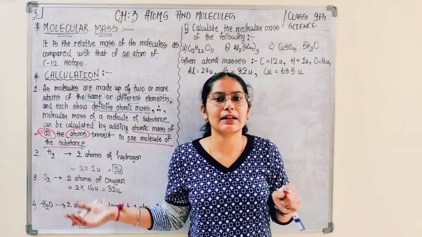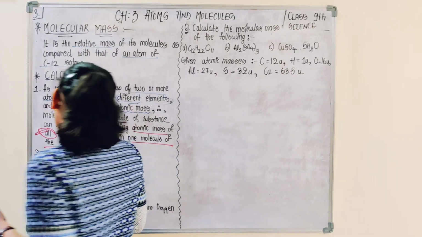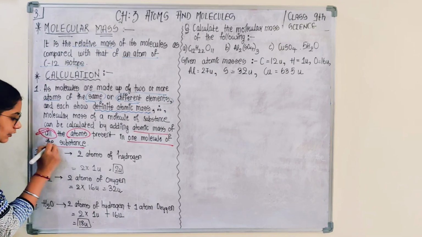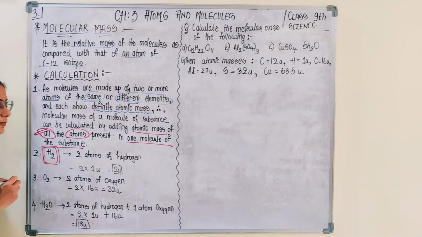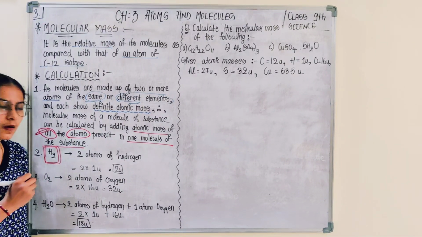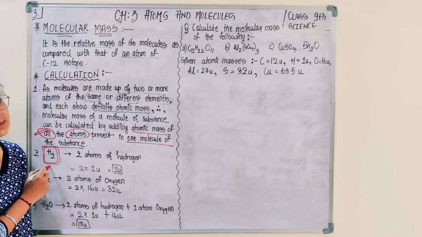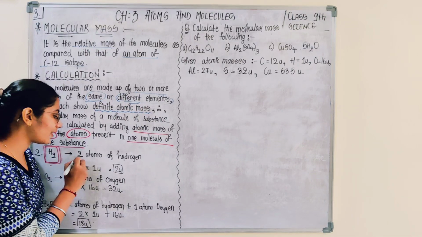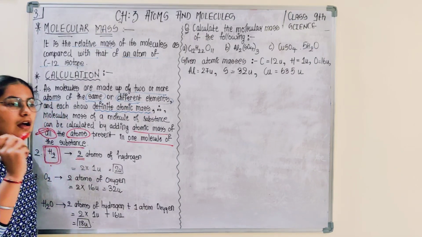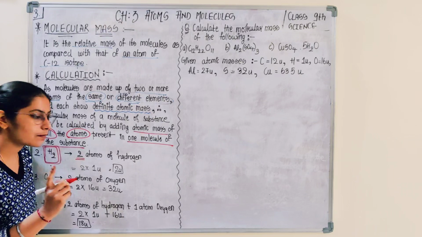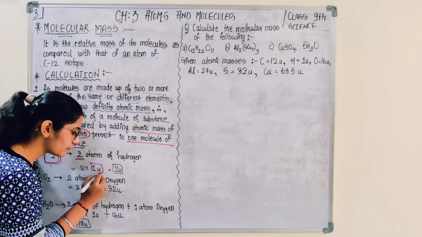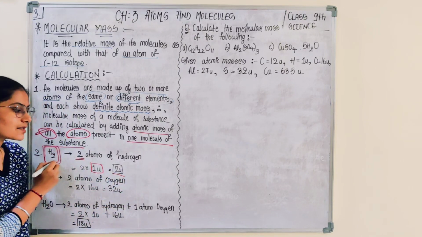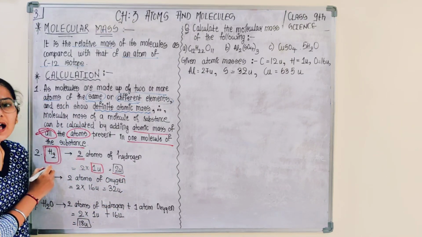Theoretically, अगर नहीं समझ आ रहा तो let us check the example. Suppose I want to calculate the mass of a diatomic molecule, hydrogen. Okay, so this is a molecule of an element, a diatomic molecule having two atoms. Since this has two atoms of hydrogen, the mass of one atom of hydrogen is 1U. तो दो एटम का कितना होगा? 2 into 1, that is 2U. This is the mass of the diatomic molecule hydrogen.